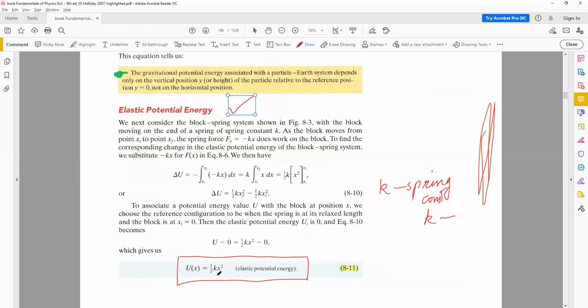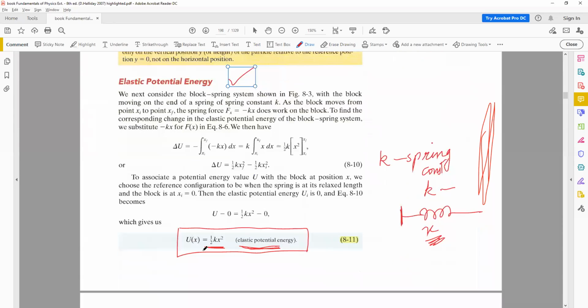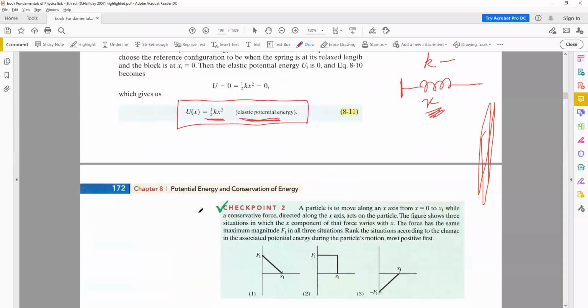And then it depends upon the distance that has been moved, because in the case of the spring mass system, you move along the horizontal direction in the example that we looked at, and therefore we have x, and we have this equation. We also studied a similar equation in the last chapter, right? So in that case, we were talking about kinetic energy, and now we are talking about potential energy. And this is called elastic potential energy. So if it's in the vertical direction and it's due to gravity, the formula is mgy. If it's due to a spring, then the formula is dependent on k.